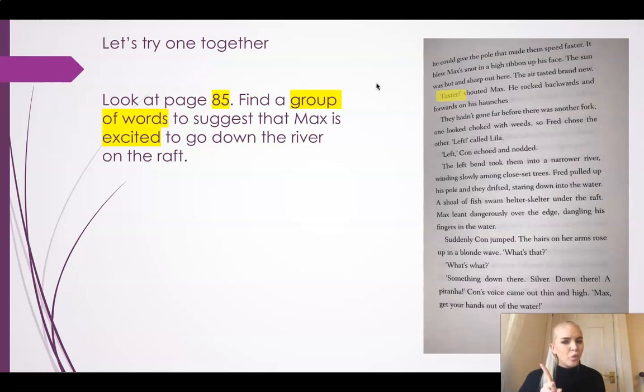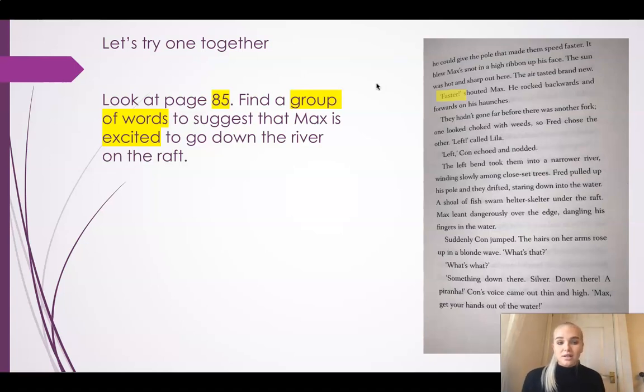Now that's just one word, it's not a group of words, and I need to find multiple words to show that he's excited. So I'm going to carry on reading and I can see that it says, faster, shouted Max. He rocked backwards and forwards on his haunches. So if you're rocking backwards and forwards, it means that maybe you're a bit impatient. It means maybe that you're a bit excited, that you might want to do something, that you're looking to do something. So that to me suggests that he was excited.